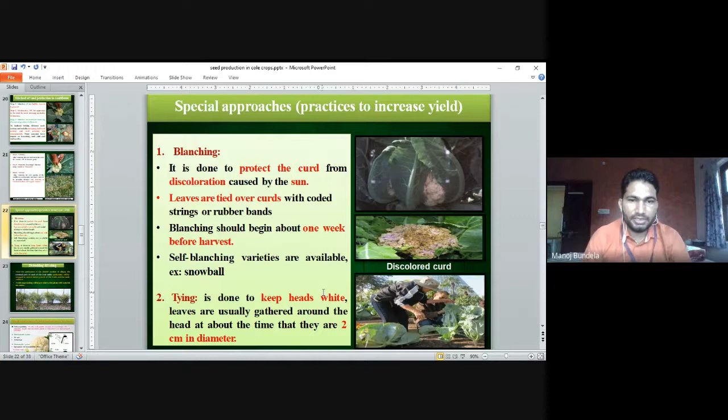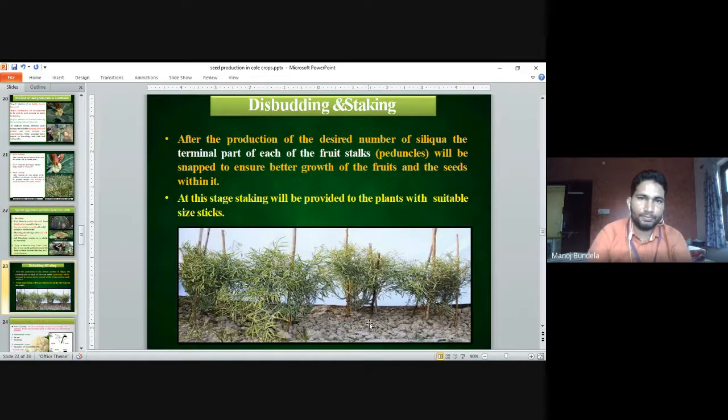Next, tying is done to keep the head white. Leaves are usually gathered around the head at about the time that it is 2 centimeters in diameter. This is called blanching. Normally blanching means covering the head with the help of leaves. If the curd is exposed to sunlight, the color of the curd changes and it is not accepted by the hunter. Normally with the help of a rubber band, we cover the curd.